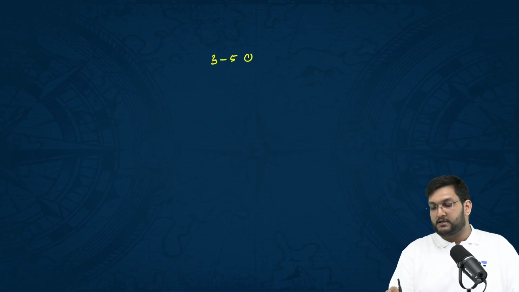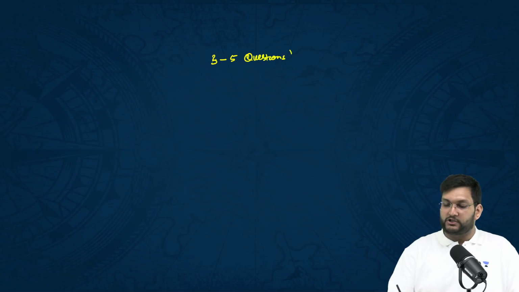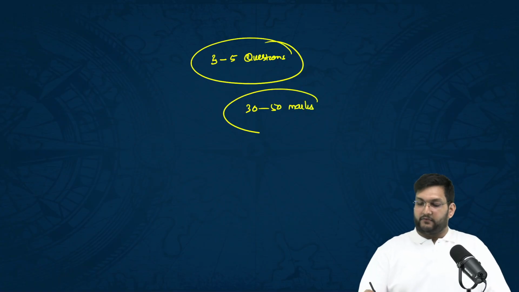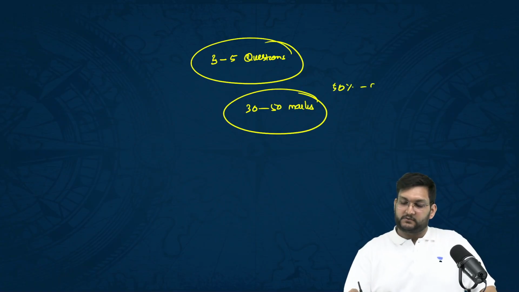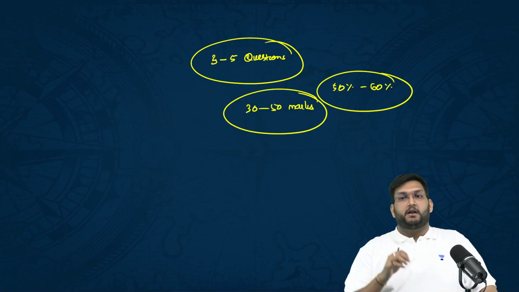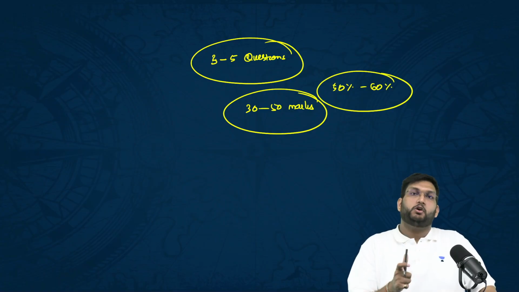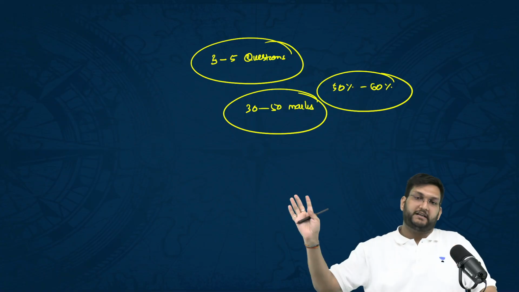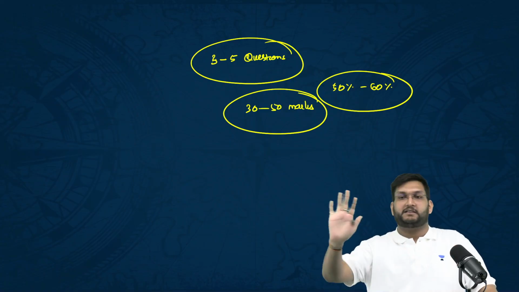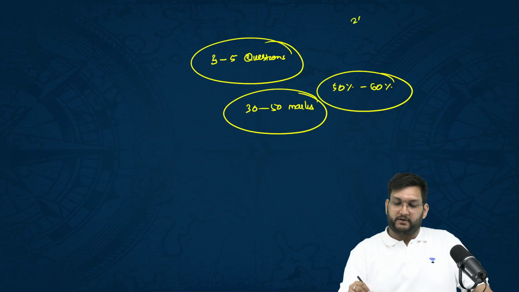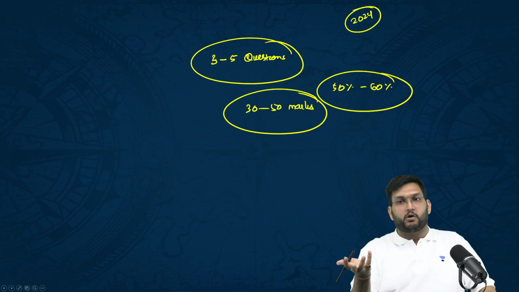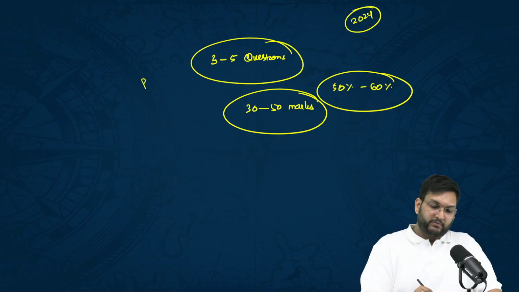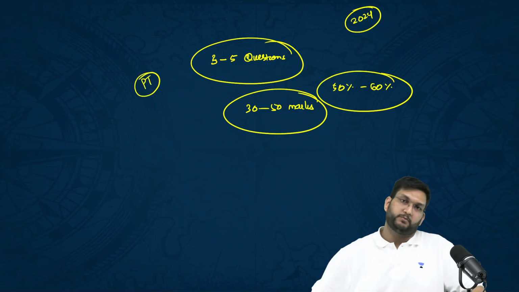So, if you can concentrate on these areas, you will be able to easily get those 3 to 5 questions, and you will be able to secure your 30 to 50 marks. And in this, 50% to 60% is what the examiner will give you. This will make sure that your GS paper 1 is sorted. Other than geography and society, history numbers can go up and down. Looking at the pattern of 2024, we expect questions from non-cooperation or from the areas related to social reform movement, because that is how prelims was asked, but you never know with UPSC.